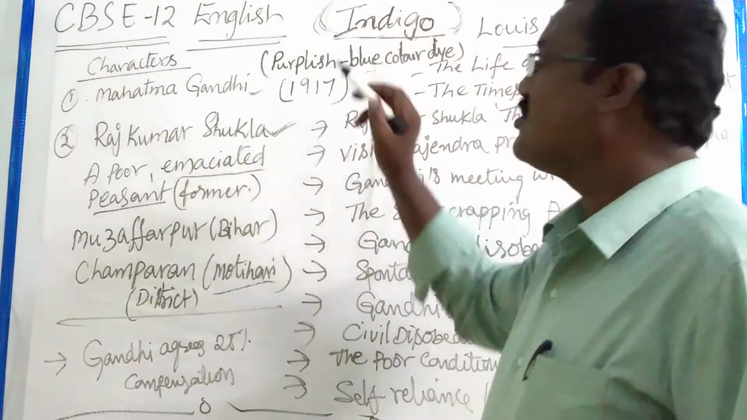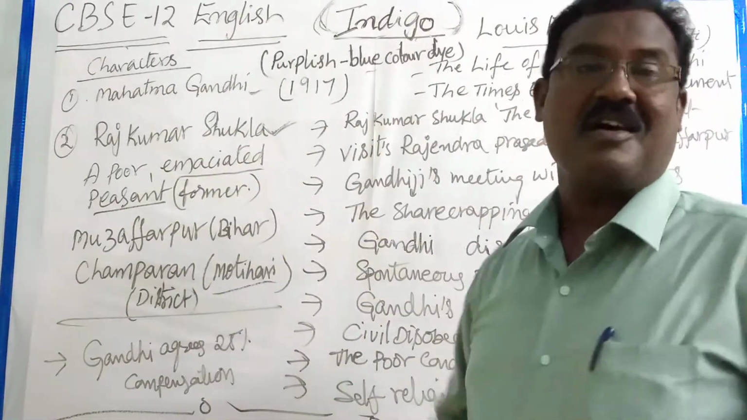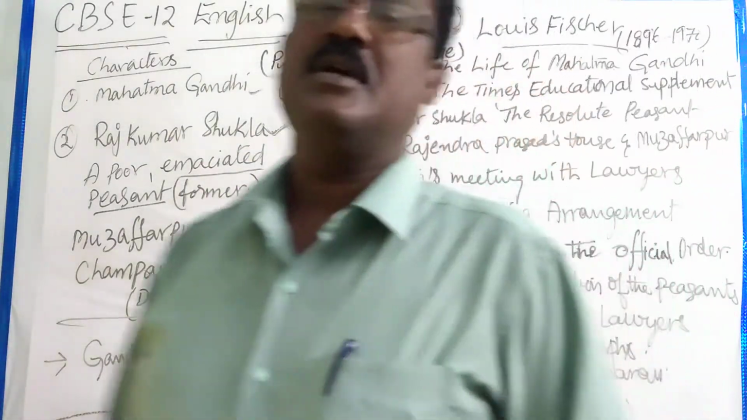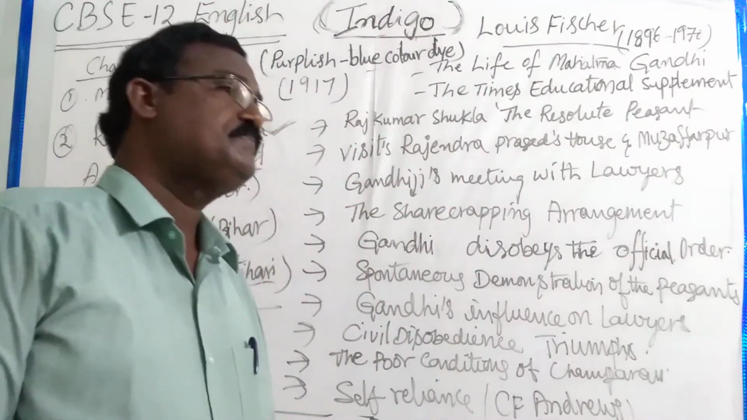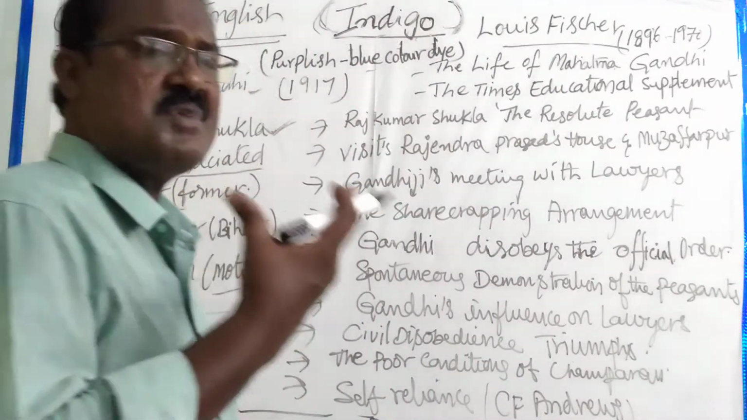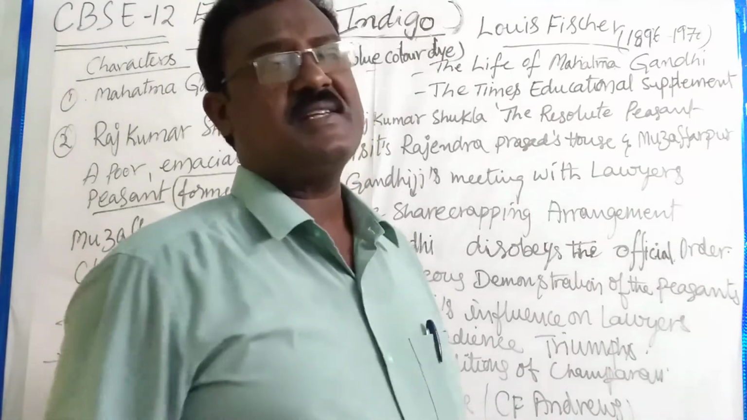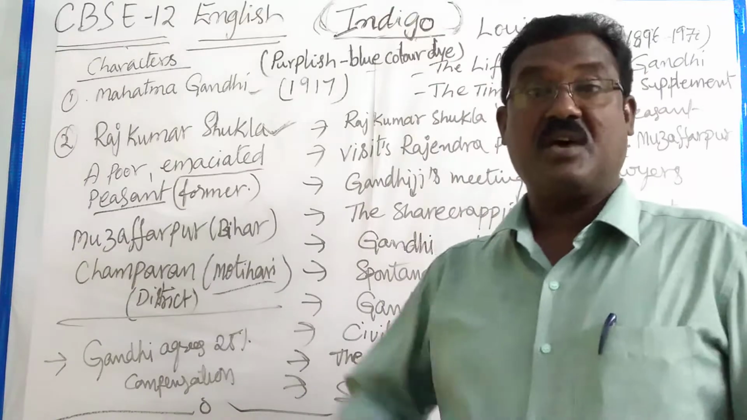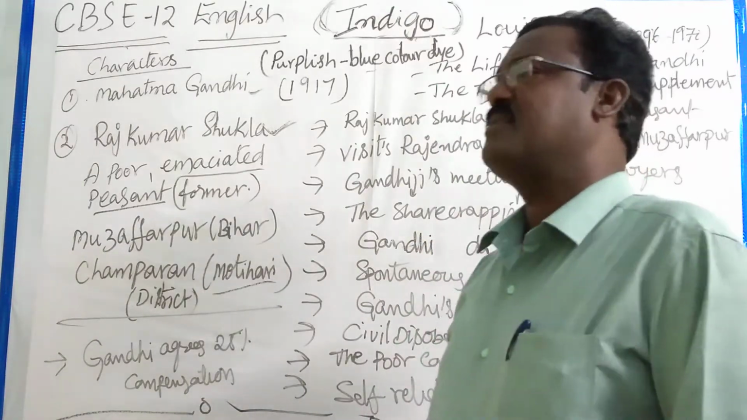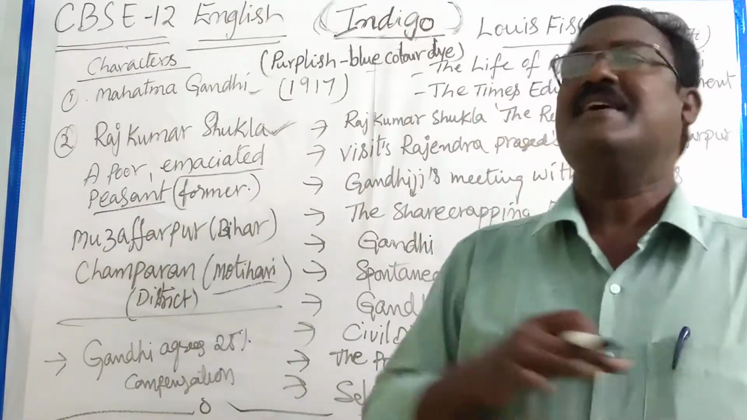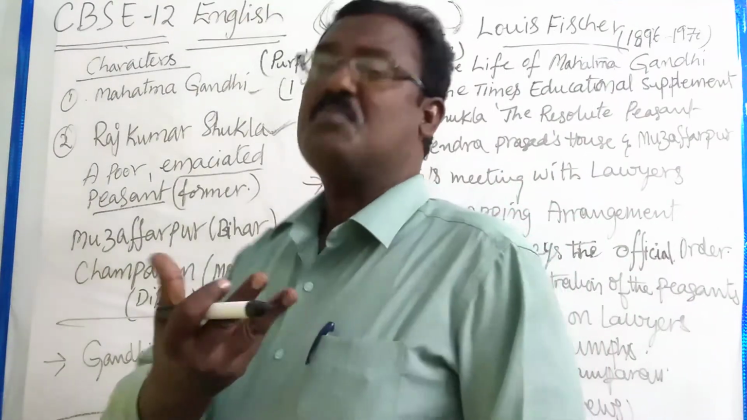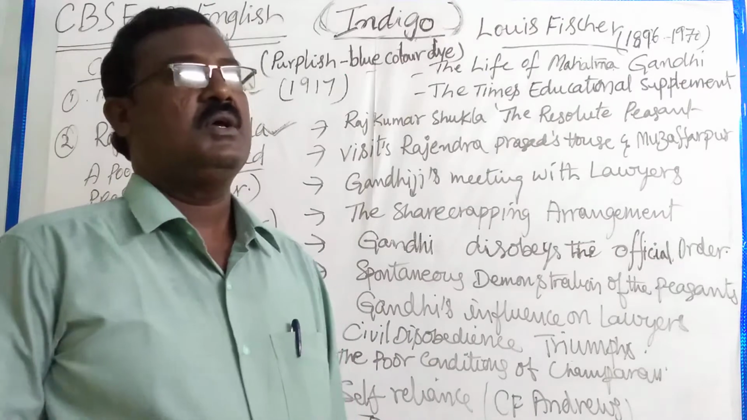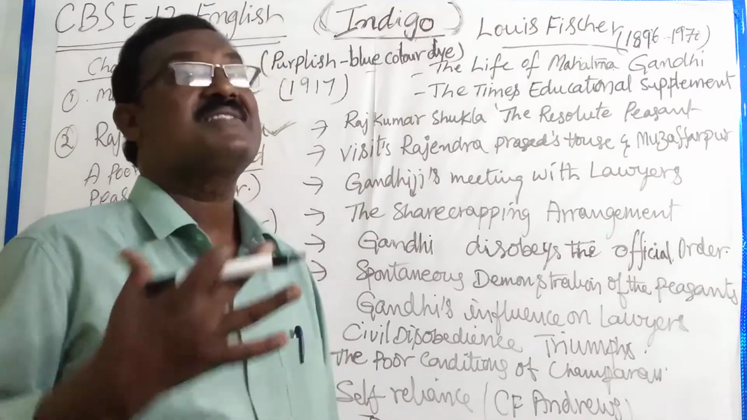At that time, Rajkumar Shukla, one farmer, revolted against the British landlords. At that time, farmers, means peasants, were afraid of British landlords. They were not able to stand in front of them. They were afraid, they were frightened, they were not able to stand in front of them to talk to them. That's why they were suffering a lot.